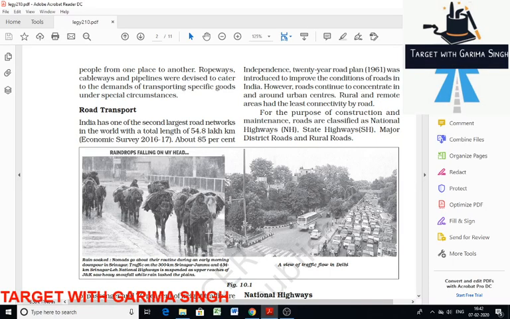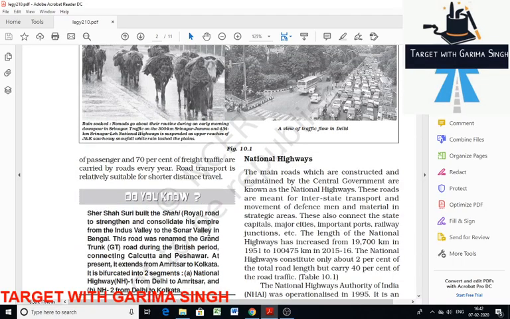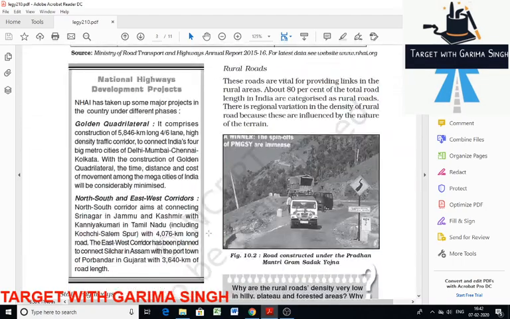For this, we have constructed national highways. National highways are roads which are constructed and maintained by the central government. There are various national highway projects that are important to know, like the Golden Quadrilateral. It basically connects four big metro cities, that is Delhi, Mumbai, Chennai, Kolkata, in a quadrilateral form.